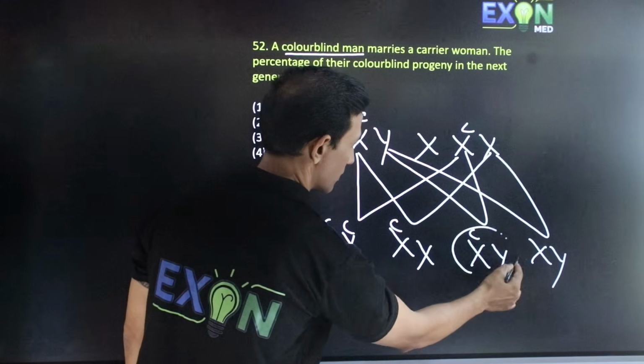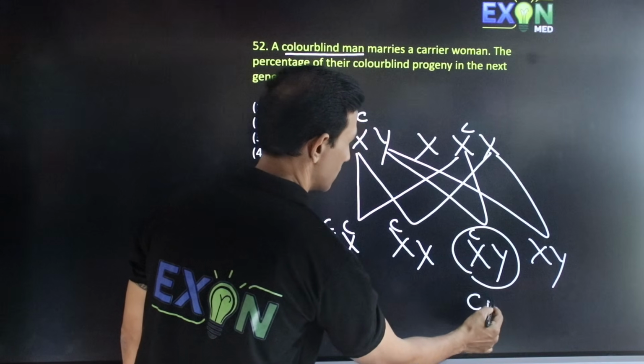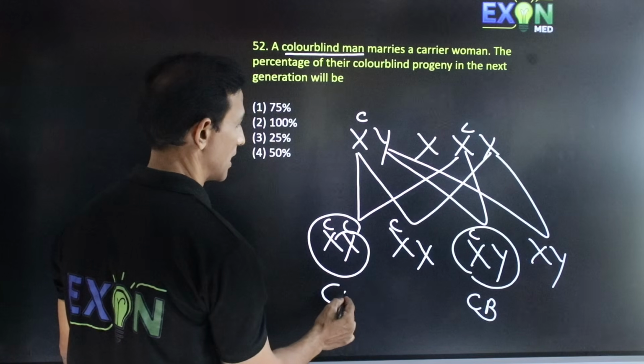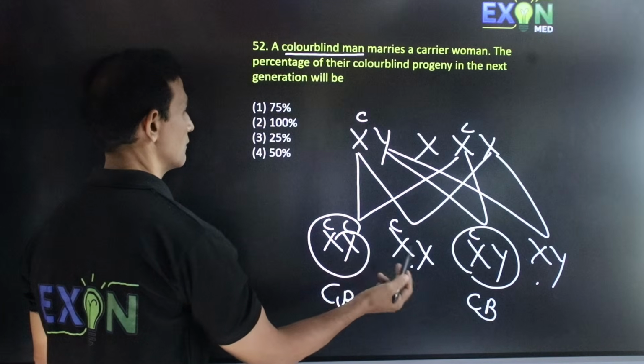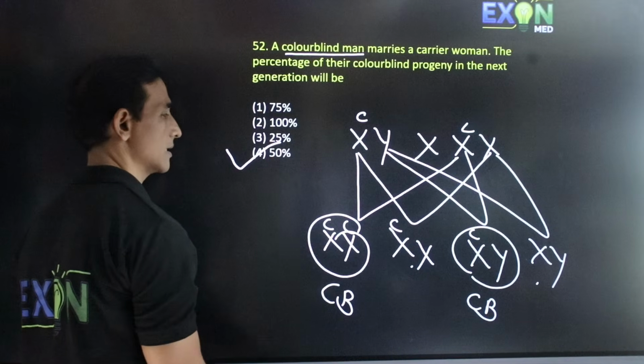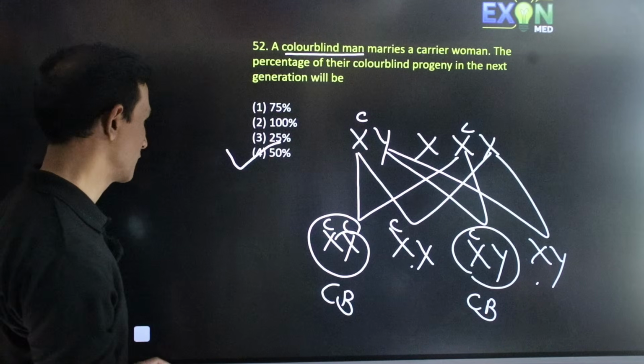So here, this is the male having color-blind, the female having color-blind, and this is carrier and this is normal. So color-blind is 50%, and the correct answer is the fourth one, 50%.